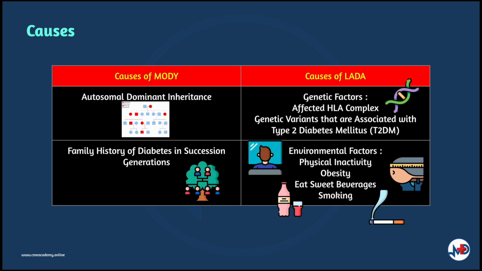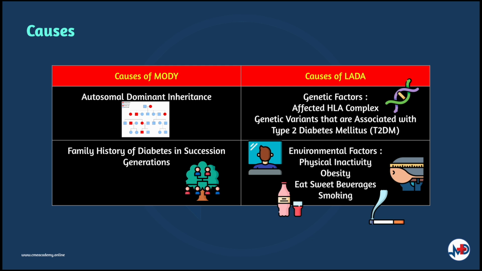MODY is genetic, in which the disease is inherited in an autosomal dominant manner where there will be a mutation in a gene disrupting the insulin production. This is different from type 2 diabetes since individuals diagnosed with MODY will very often have a family history of diabetes in successive generations.